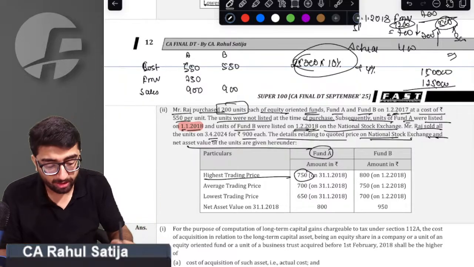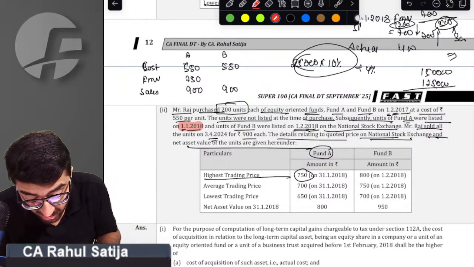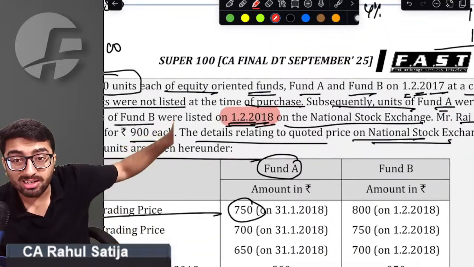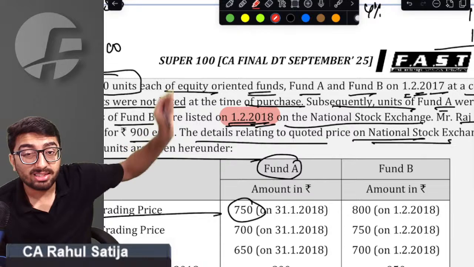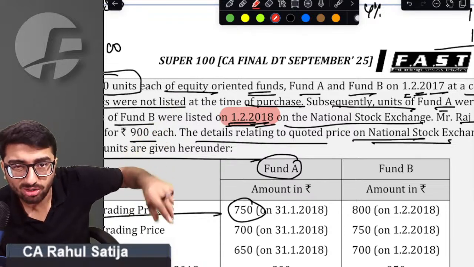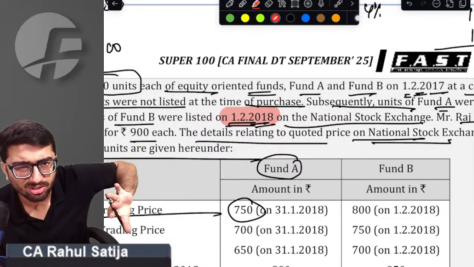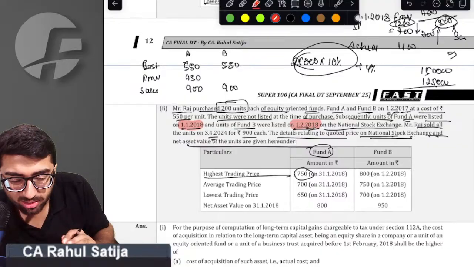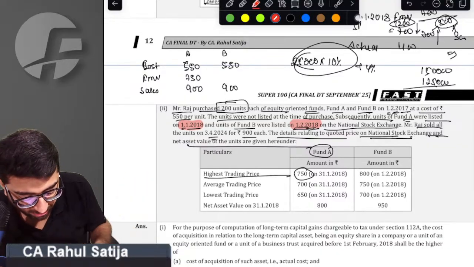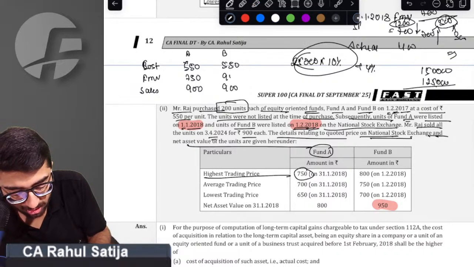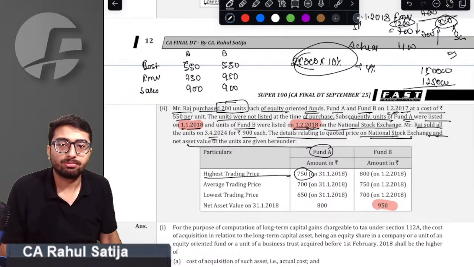Sir, but fund number 2, Fund B, is not listed on 31st Jan. Just have a look at this date. Sir, it got listed on 1st Feb 2018. Then can I simply say that fund was not listed on 31st Jan? It got listed on 1st Feb only, so it was not listed on 31st Jan. No. Therefore, sir, if a mutual fund is not listed on 31st Jan 2018, then we have to take the NAV of it. So for that matter, FMV will turn out to be 950.